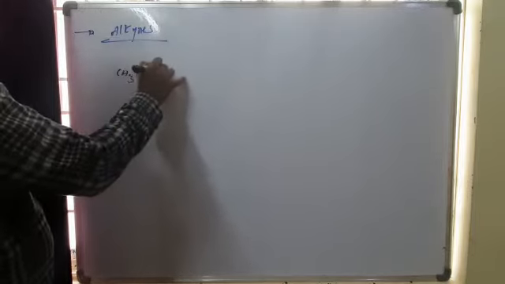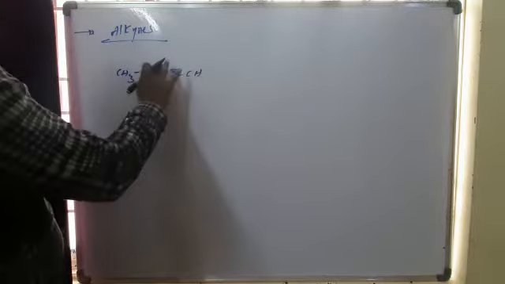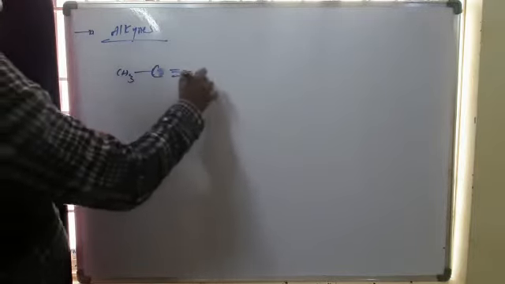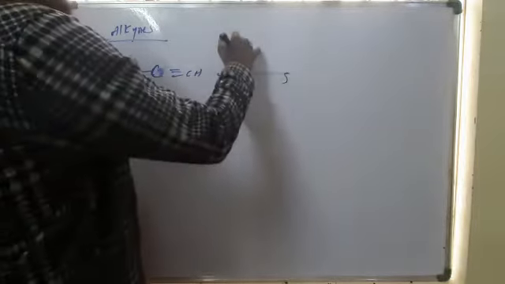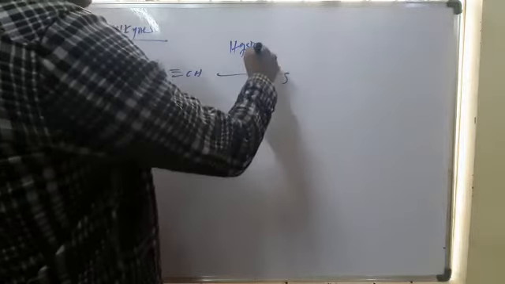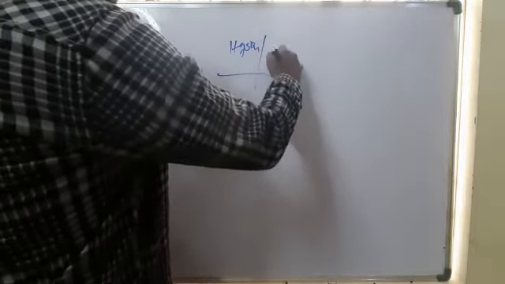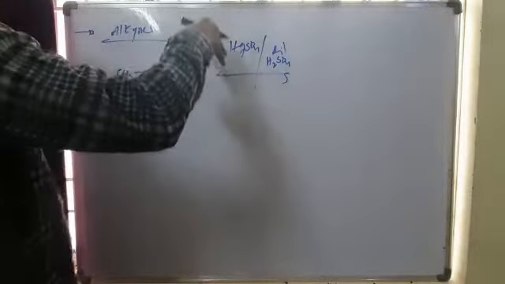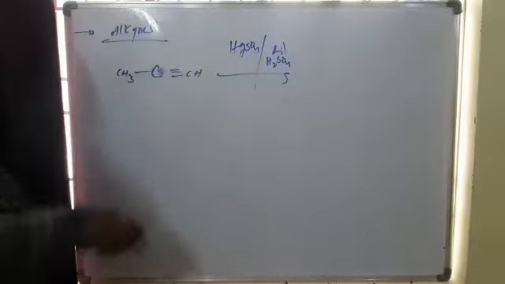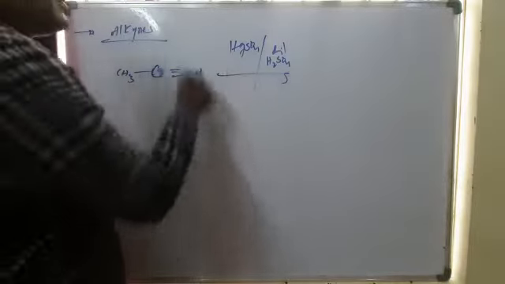And next, some important reactions of alkynes. When an alkyne reacts with mercuric sulfate, a heavy metal ion, with dilute H2SO4, these heavy metals pull the electron density of the alkyne, and the nucleophile will attack.